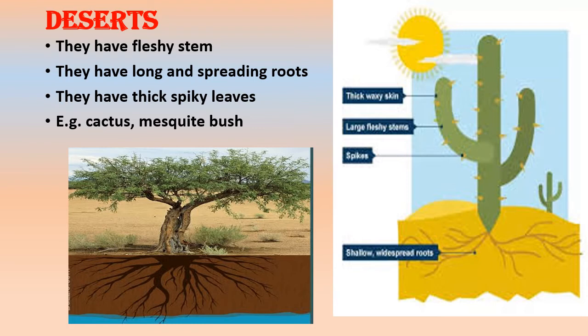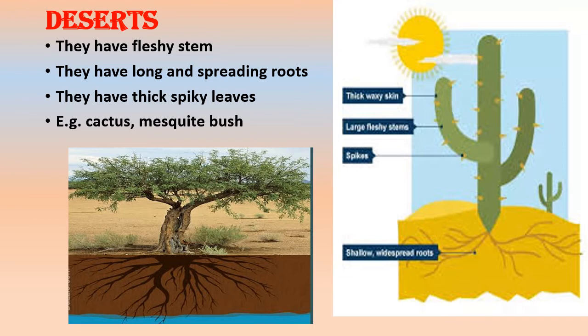They have a fleshy stem. Fleshy stem means they have an extra layer of tissues in their stem to store water and to soak up the water. They have long and spreading roots, as you can see in both of the pictures. They go deep underground. They can reach water that is 30 meters underground. They have thick and spiky leaves. The examples of desert plants are cactus and mesquite bush.